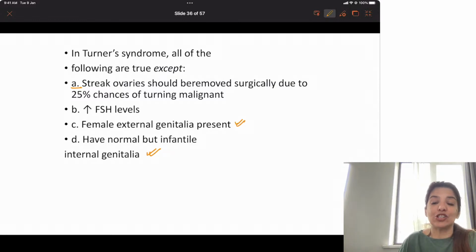They have external genitalia which is female-like. Their FSH levels are increased. So by exclusion also the answer becomes option A, and you have to remember, streak ovaries should not be removed. Streak ovaries do not have any chances of malignancy. I will tell you one condition in which testes are intra-abdominal. Intra-abdominal testes should be removed because they have chances of malignancy. Streak ovaries have no chances of malignancy, and they should not be removed. Clear?